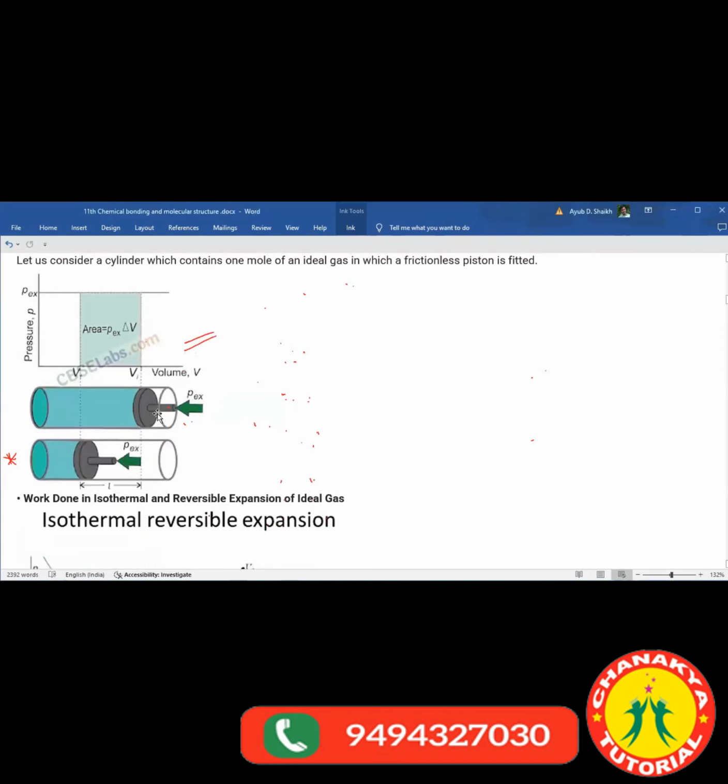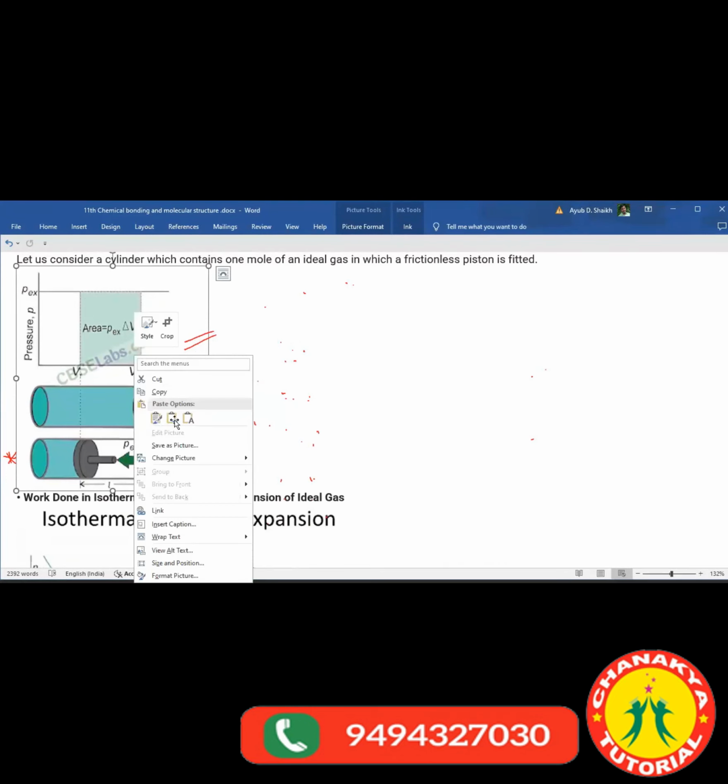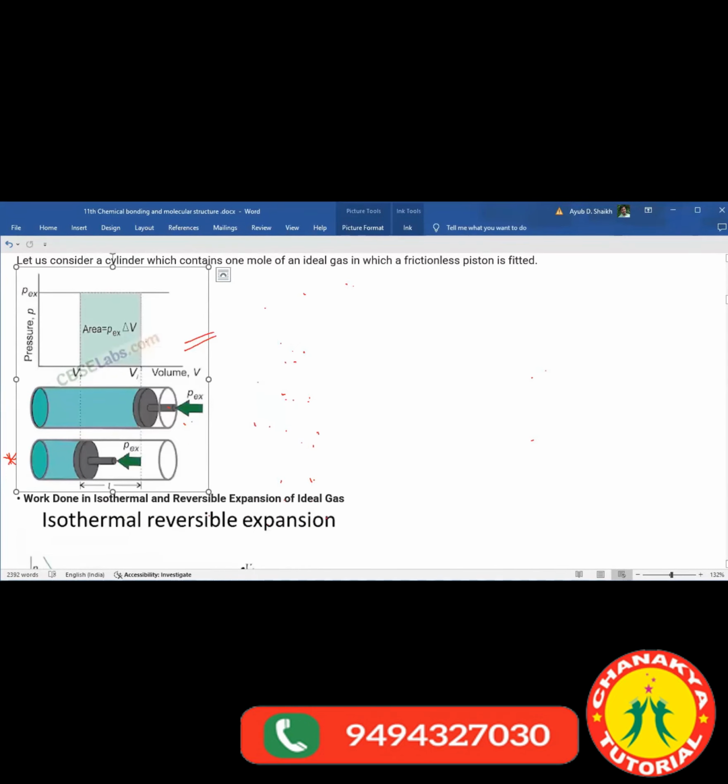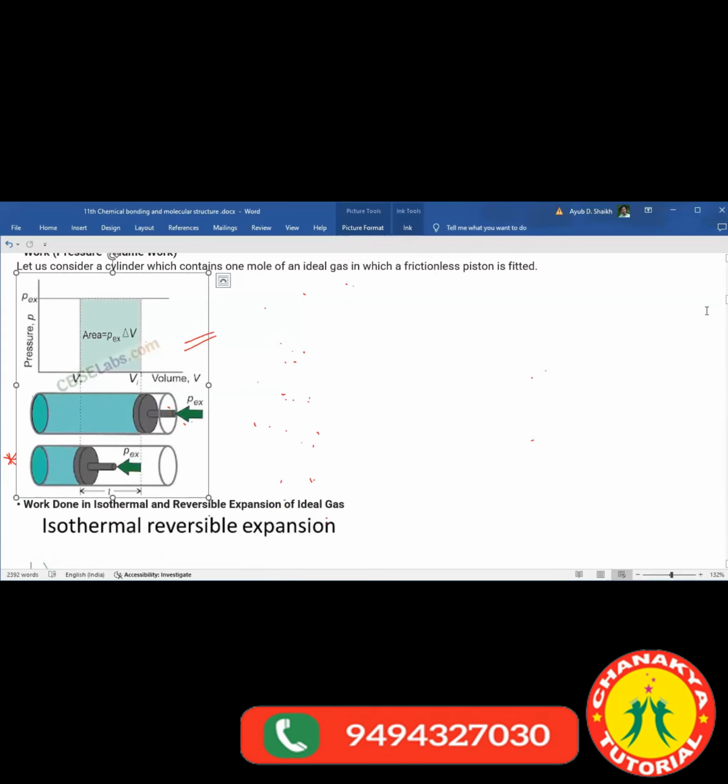See here. Earlier your piston would be here, right? The extensive pressure would be applied, right? When you applied the pressure, it went over here, right? Are you able to see this cursor? Yes, ma'am. Here was the pressure, you applied the pressure P extensive over here. And when you press it, what happened? The frictionless piston will go down, okay? Some distance would change, right? And volume decreased. It goes from V1 to V2, correct? So change in volume is equal to delta V and the pressure is nothing but P extensive, right?